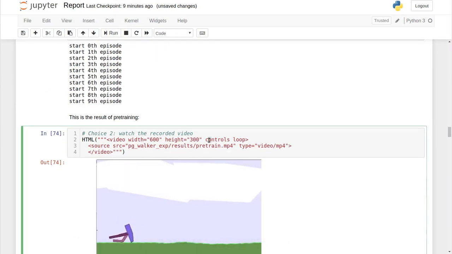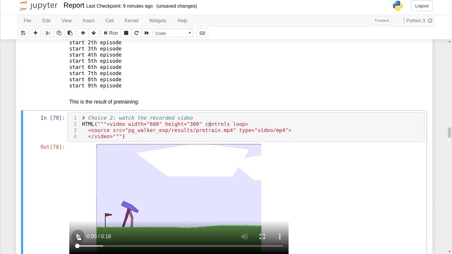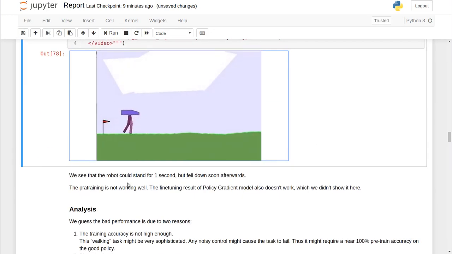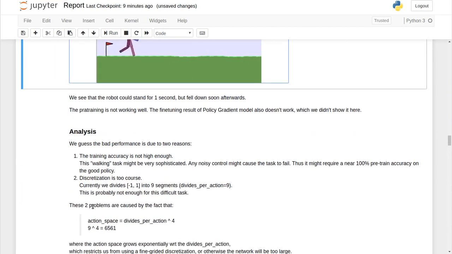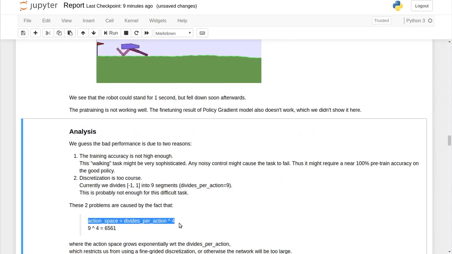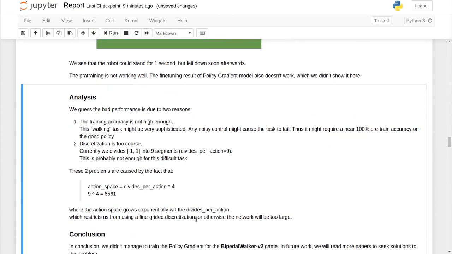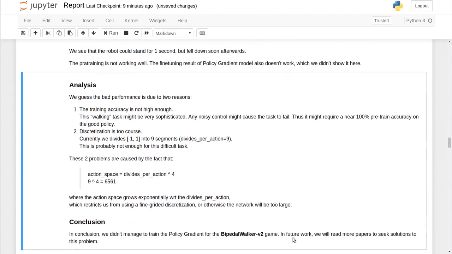The pre-training result is shown here. We see that the robot could stand for a second but fell down soon afterwards. The pre-training is not working well. We guess this is due to the fact that the action space grows exponentially with respect to the discretization per action, which is too large. In future work, we will read more papers to seek solutions.